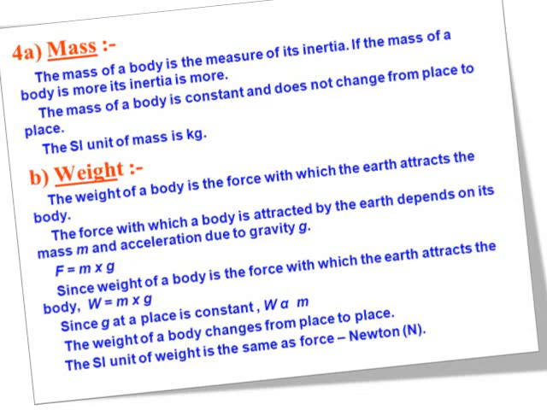Since the weight of the body is the force with which the earth attracts the body, W is equal to mg. Since g at the place is constant, W is directly proportional to mass. The weight of a body changes from place to place. The SI unit of weight is same as force, that is Newton.